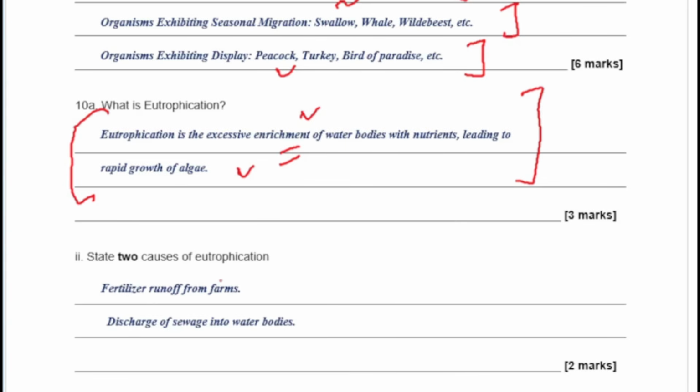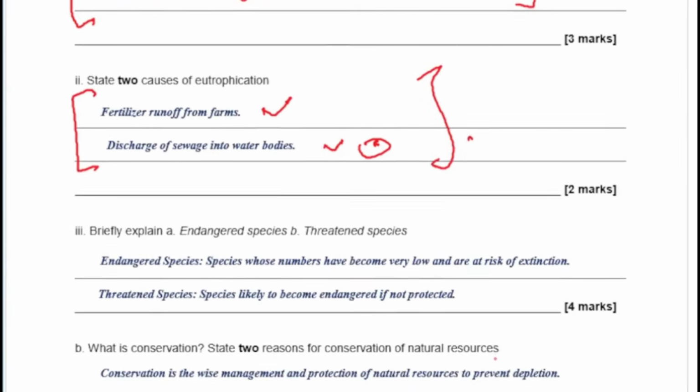So the causes basically are the runoff of fertilizers from farms and discharge of sewage. Yes, sewage can also be a factor. Remember, sewage contains a lot of urea, and urea is rich in nitrogen. So that can also be a very great source of that eutrophication.